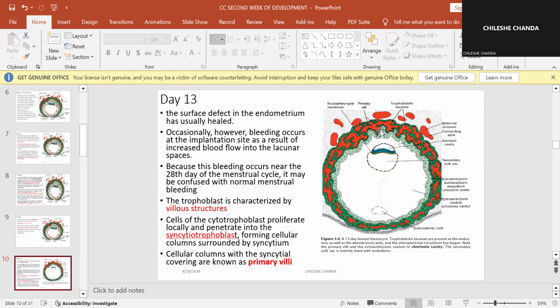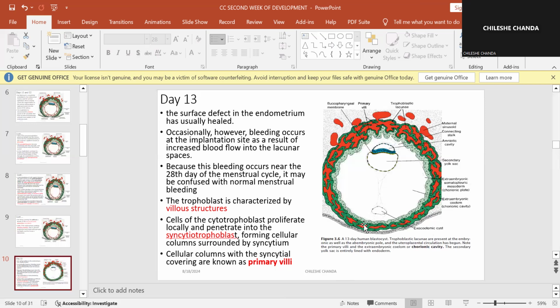Now, this is because day 13 post-fertilization is almost the day that this person is supposed to have their menstrual period. So you'll find that this woman may confuse the days and think she has had her period. And when she comes to your clinic and tells you, no, my last period was on such and such a date, that could have been implantation bleeding. So some women may get confused because of this implantation bleeding.